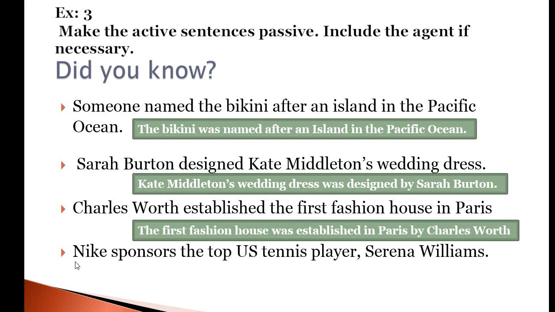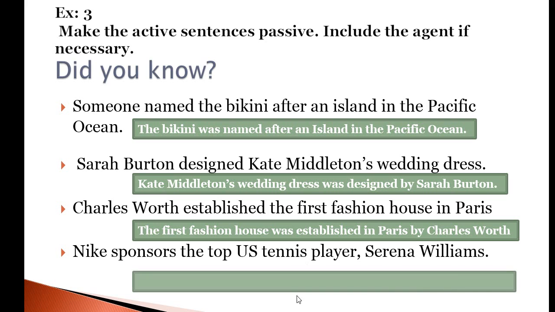Now look at the last example. Nike sponsors the top US tennis player, Serena Williams. So, how would you change it into past passive voice?